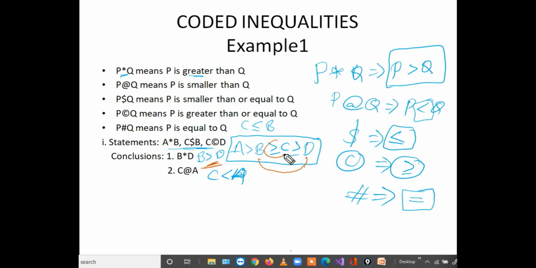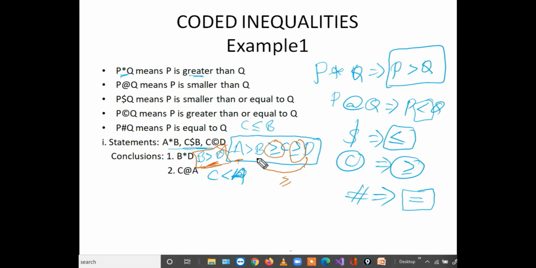Then simply do the procedure: combine. Greater than or equal to, when combined with greater than or equal to, the result will be the same, greater than or equal to. B is greater than or equal to D. Between B and D there is greater than as well as equal to, but out of two possibilities only one possibility has been given, that's why it does not follow. The first conclusion fails.